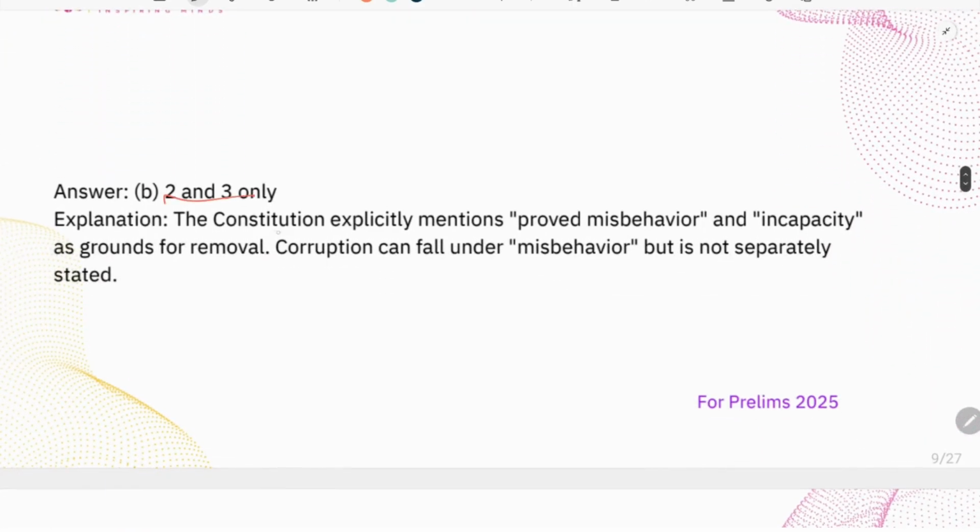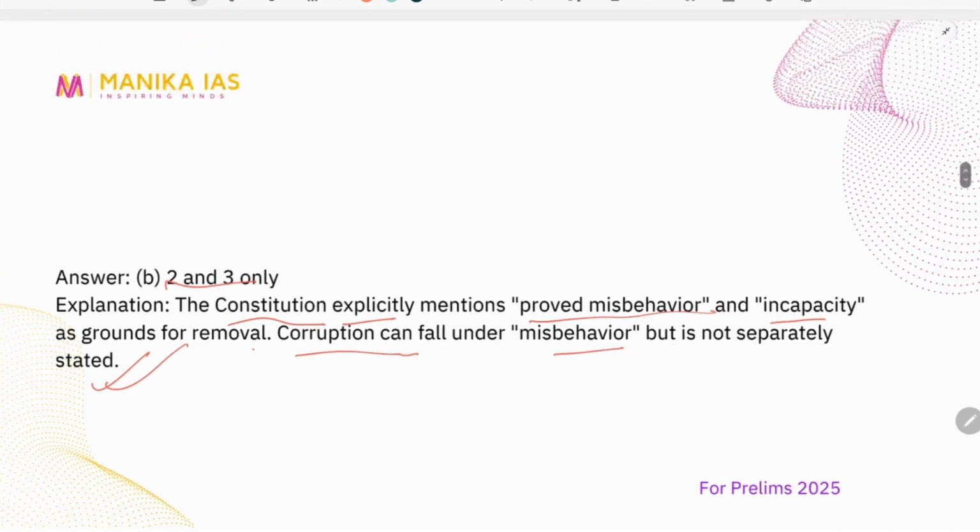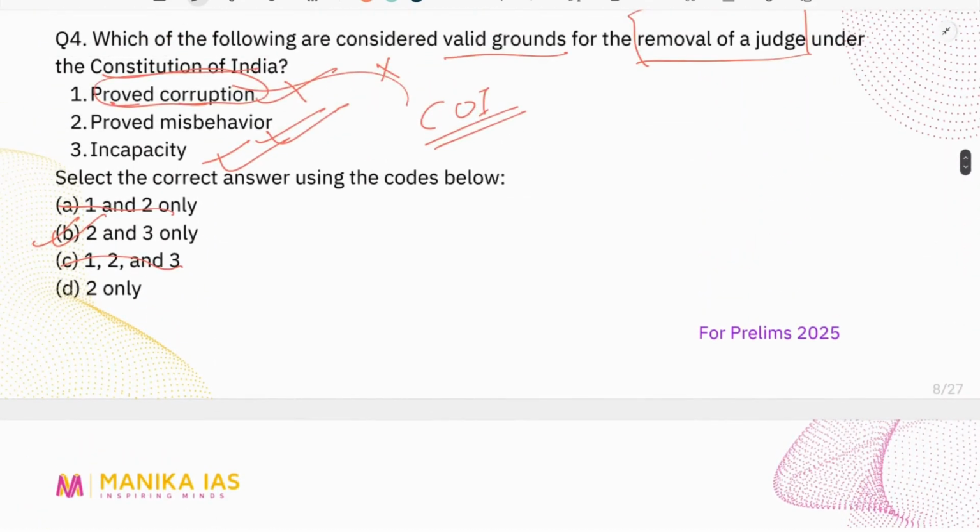B, 2 and 3. The Constitution of India explicitly mentions proved misbehavior and incapacity as grounds for removal. Corruption can fall under misbehavior but is not separately stated, right? So you have to be smart. Although if you want to extrapolate, we might feel that proved corruption can be a point under proved misbehavior, but as such, it is not mentioned in the Constitution, right?